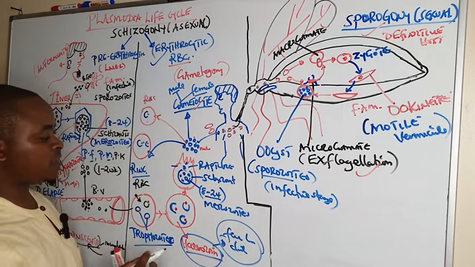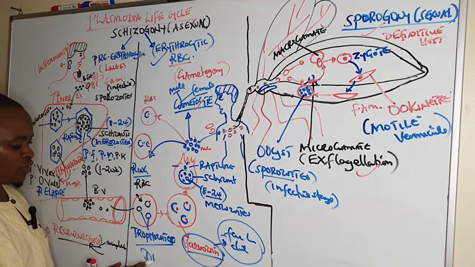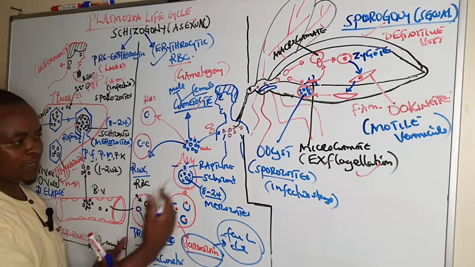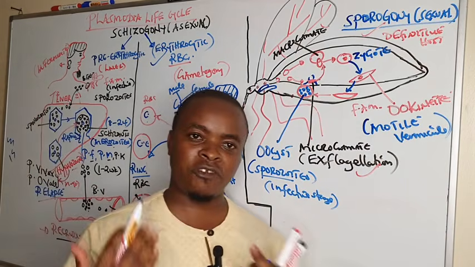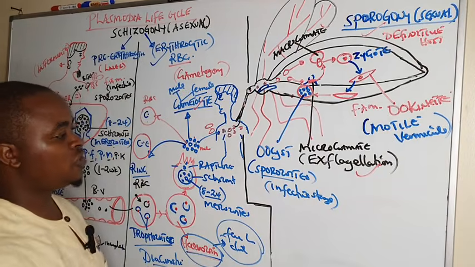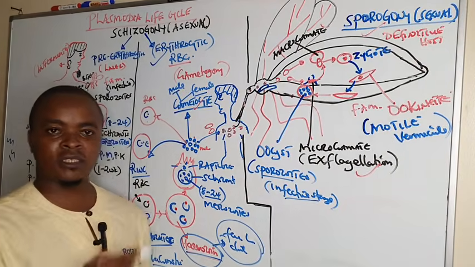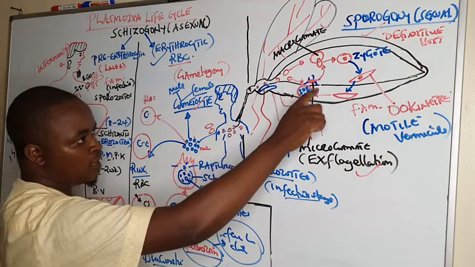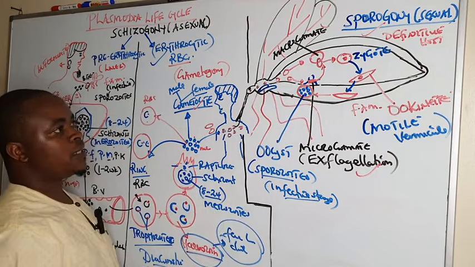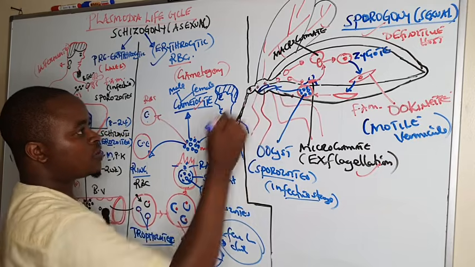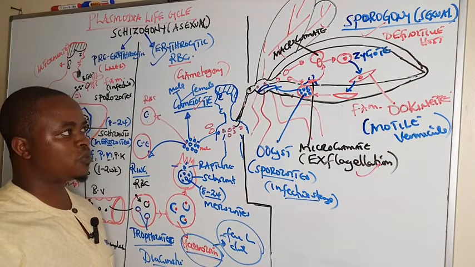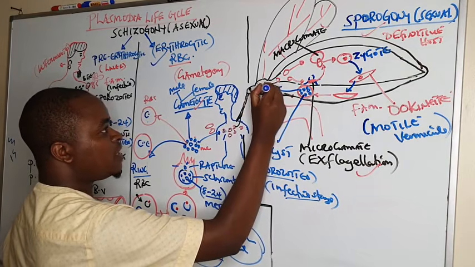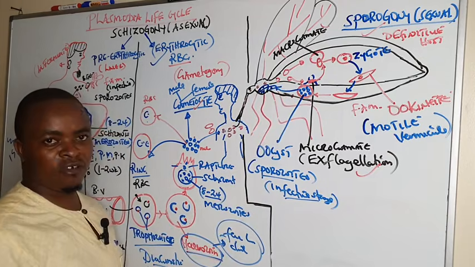But the diagnostic stage is the trophozoites. So trophozoites are the diagnostic stage. Trophozoites and sometimes schizonts, but majorly the ring forms are the diagnostic stage, whereas the infective stage is the sporozoites. And we are saying these sporozoites, once they are in the oocyst within the gut wall, they migrate into the salivary gland of the female Anopheles mosquito. So we are going to find multiple sporozoites in the salivary gland of the female Anopheles mosquito.